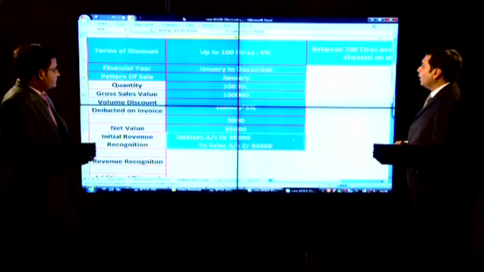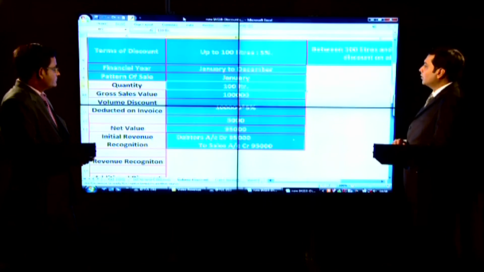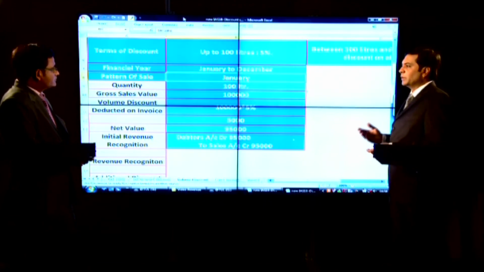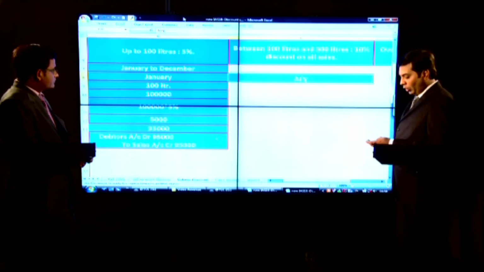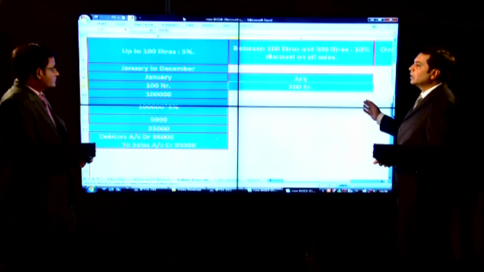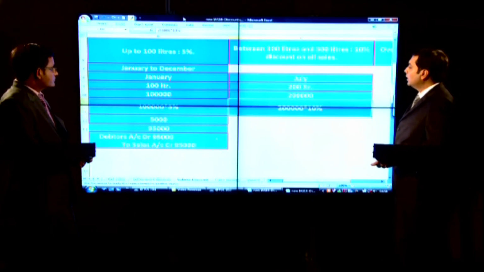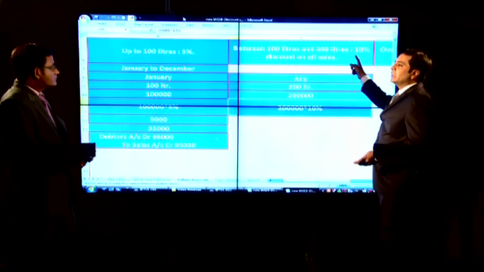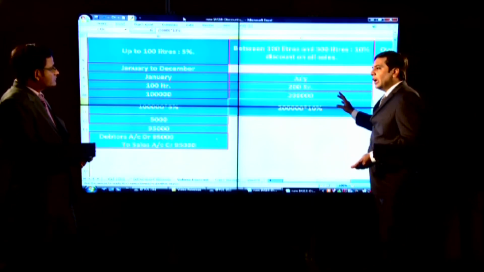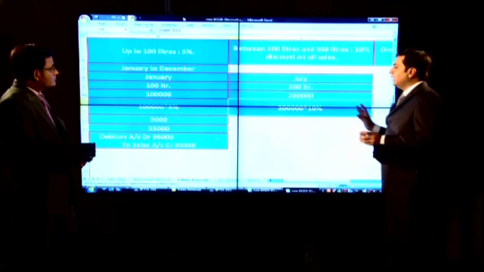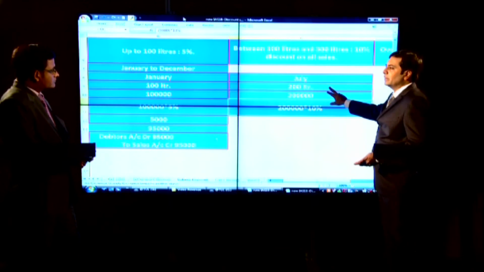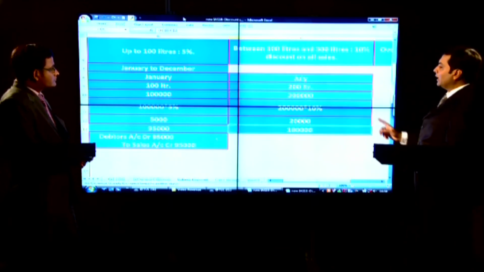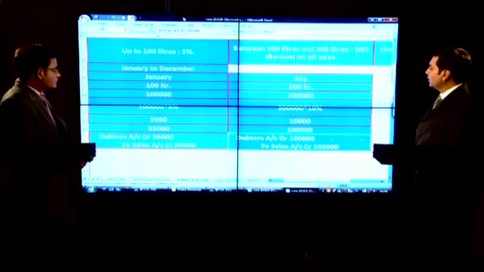Now, since multiple purchases are expected from that buyer, the second purchase is taking place in July of 200 liters. Gross value is this much. Now, he is falling in the second slab. So, the discount which is going to be awarded is 10% for that 200 liter itself. And the net value is 1,80,000 in this case, for which I am going to pass this entry.